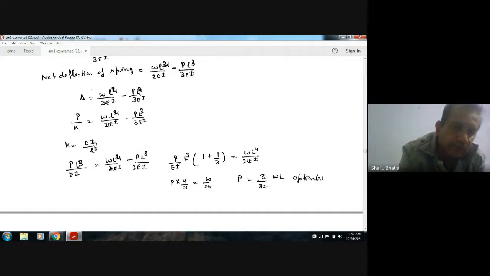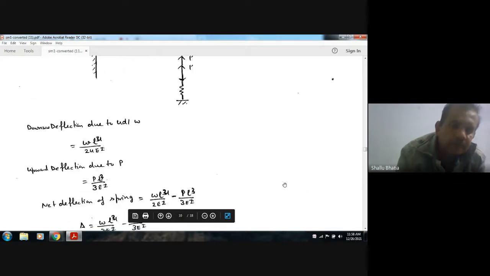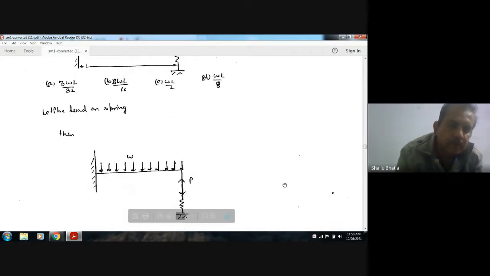Now we can have P in terms of W. So solving it out, we get P is equal to 3 by 32 W L, and then option A is the right answer.